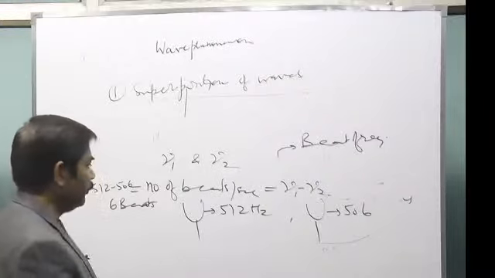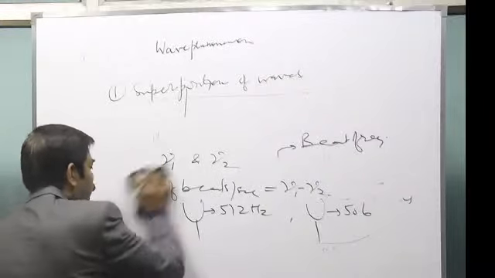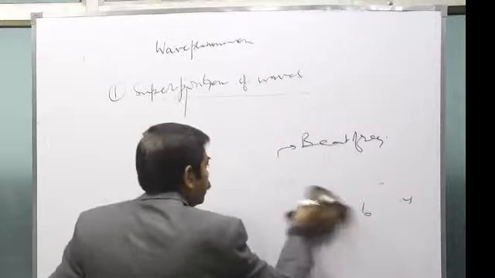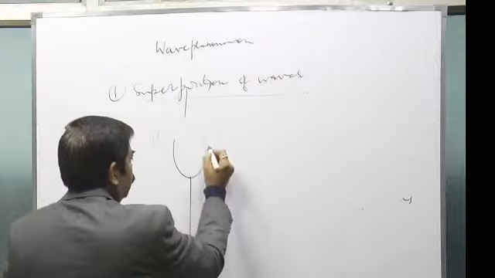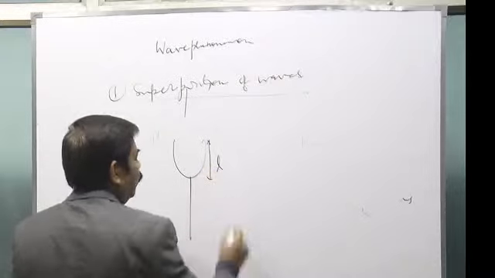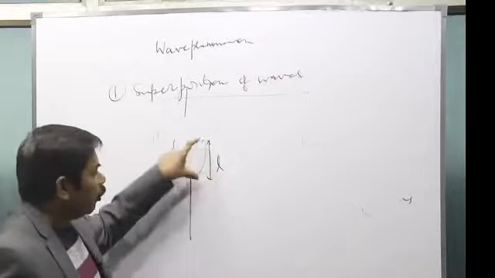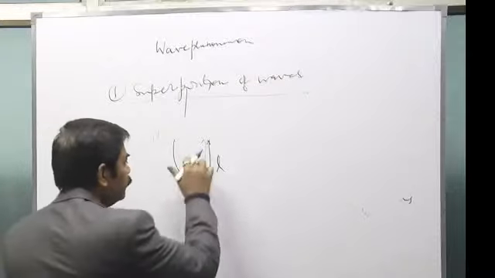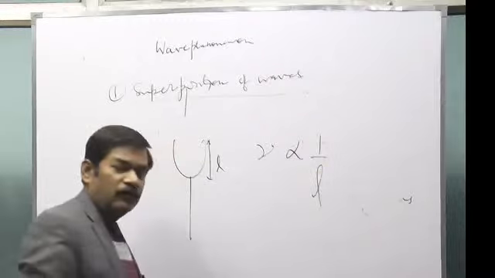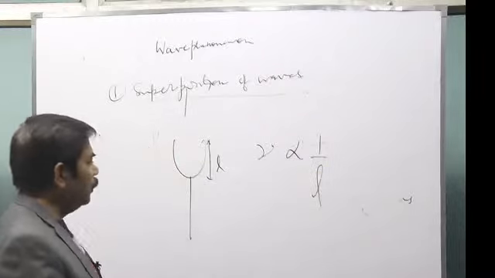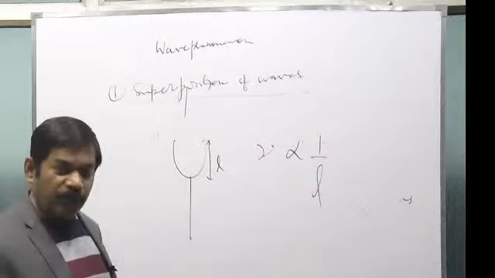And you have to remember one more thing about the tuning fork: the frequency of a tuning fork. This is called the length of the prong. The frequency of the tuning fork is inversely proportional to the length of the prong. So how do we control the frequency of a tuning fork?